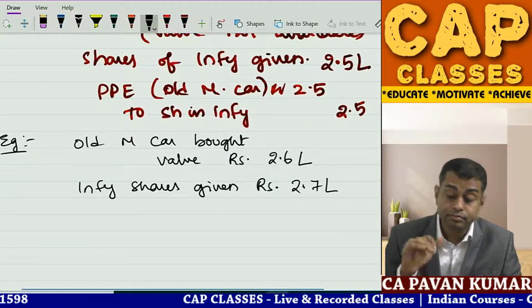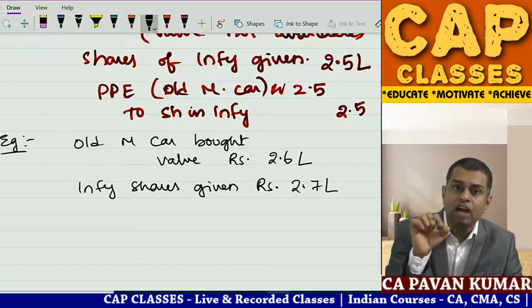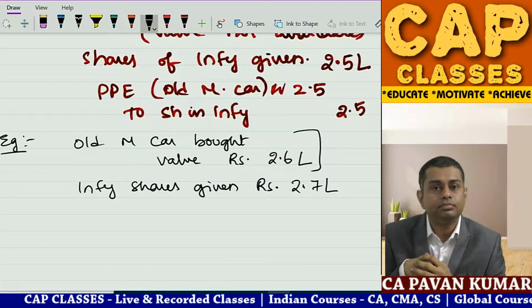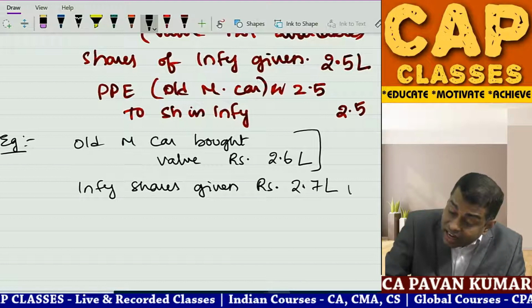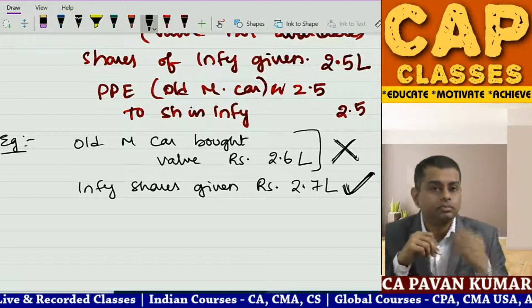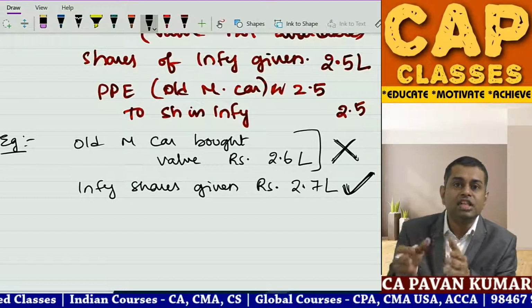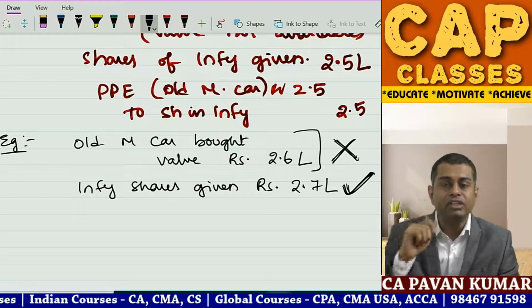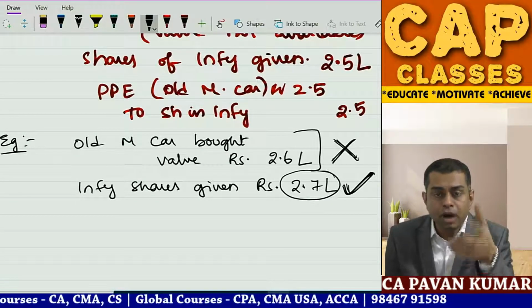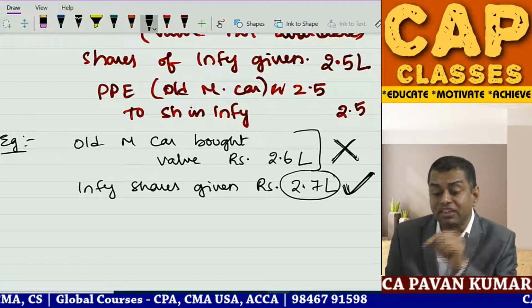Okay, but you are not sure about the old car valuation because this valuation is done by one mechanic. There is no valuation certificate. So this is not clearly available. Valuation of old car is done by one mechanic roadside. Infosys valuation is done by BSE, NSE, like the market quoted price you have taken. So this is more evident. So you'll write the journal entry, PPE account debit, old Maruti car account debit to investment in the shares of Infosys. You'll write 2.7 because 2.7 is more clearly evident.